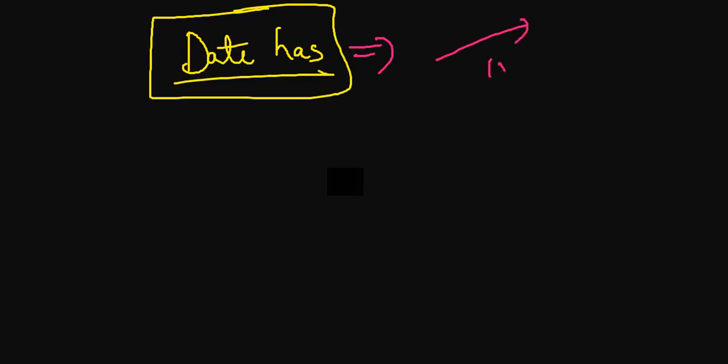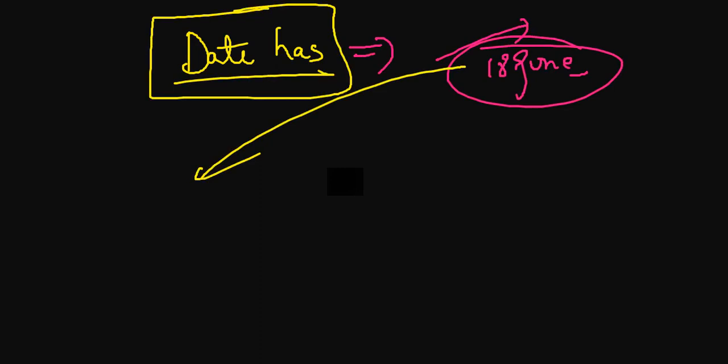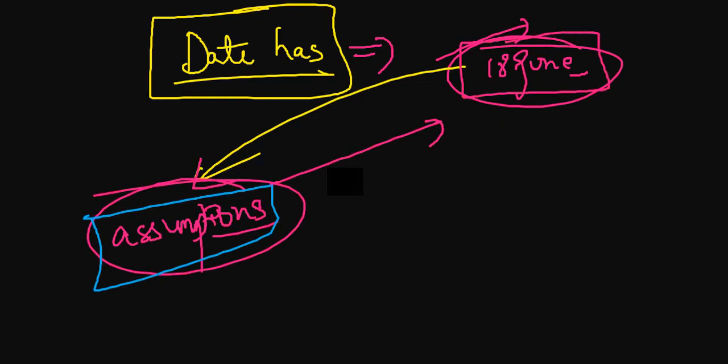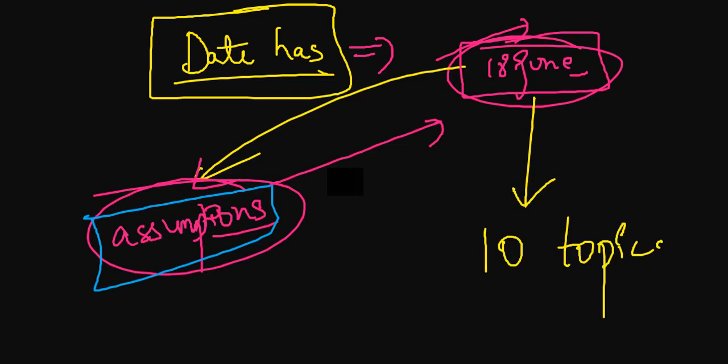Alright, so as you know, the date has been extended. So there might be a scenario where you will have your examination moving ahead from 18th of June, but it's just an assumption as we do in the parametric and the non-parametrics. So be careful of that, but you should prepare keeping in mind that the exam is going to happen on 18th of June. So in this video we'll be discussing 10 topics that are going to surely come for this year's examination.